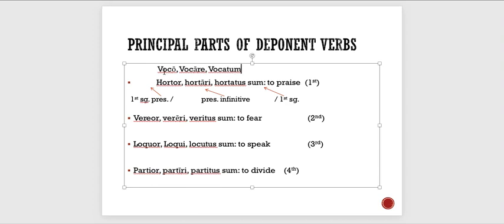Notice the rest of these are kind of represented. Voco becomes hortor because that's the passive form of the first person present singular. Vocare becomes hortari because that's the passive infinitive.